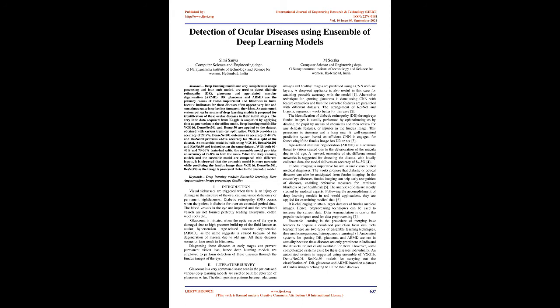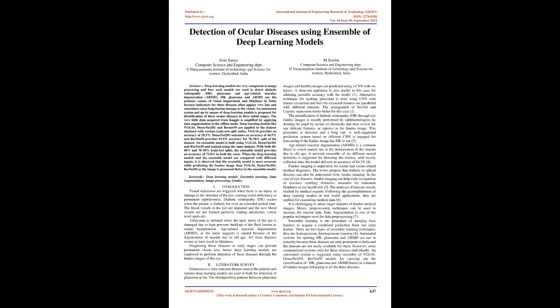The identification of diabetic retinopathy, DR, through eye fundus images is usually performed by ophthalmologists by dilating the pupil by means of chemicals and then reviewing for any delicate features or injuries in the fundus image. This procedure is tiresome and a long one. A well-organized prediction system based on an efficient CNN is engaged for forecasting if the fundus image has DR or not.